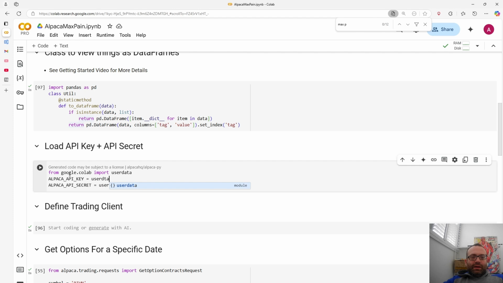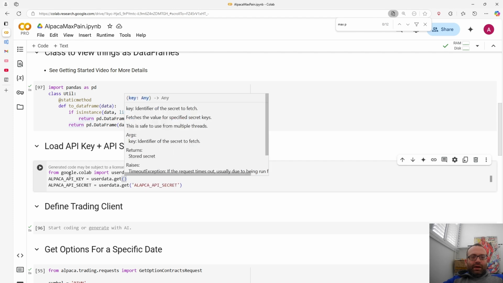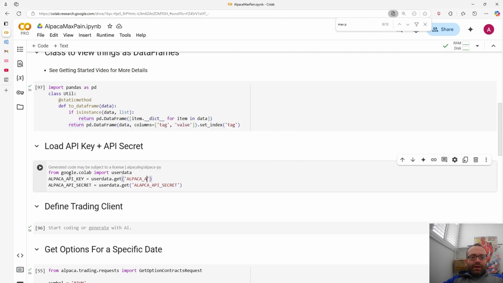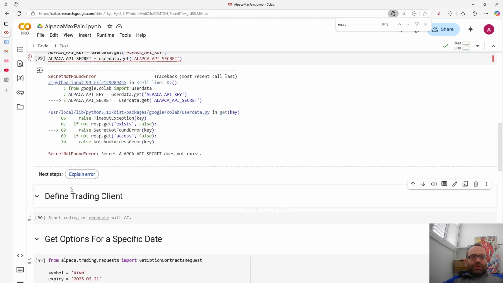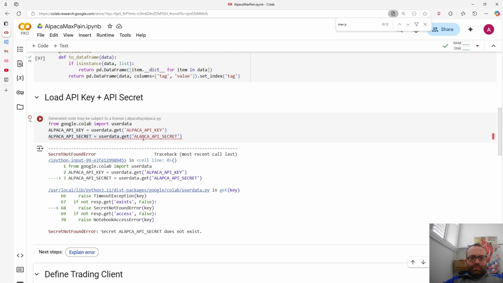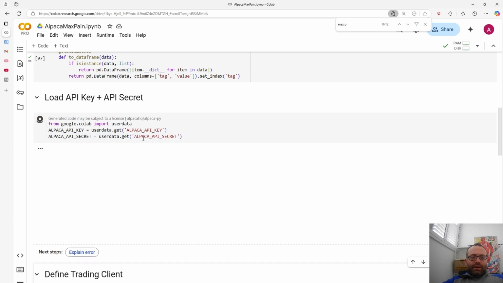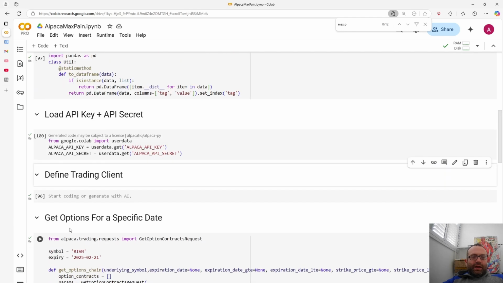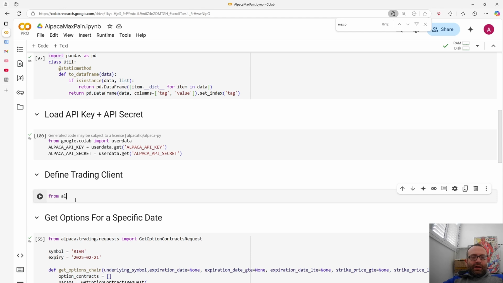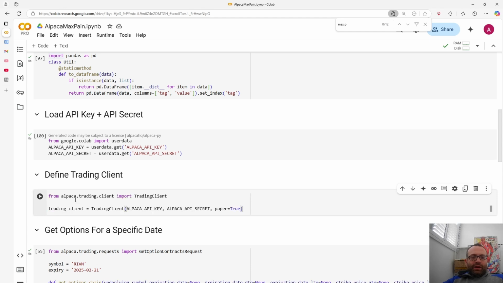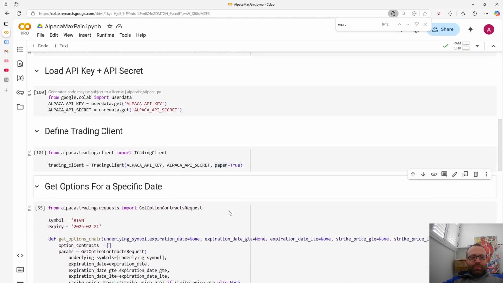And then we have to define our trading client: from alpaca.trading.client import TradingClient, with the Alpaca API key and Alpaca API secret. And if we're using a paper account, paper is True.